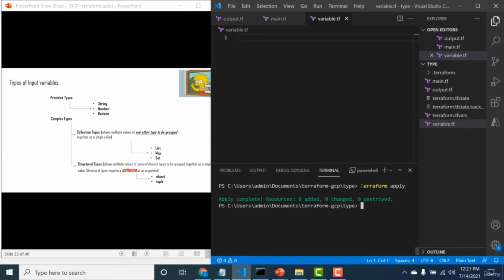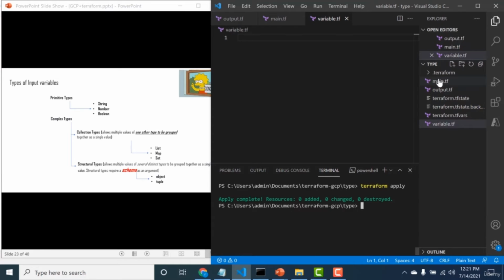Okay, now let's talk about creating some variables and displaying them as output. We might also define a few local variables. Let's start with the most basic, the primitive type of string. Before we create these variables, we need to declare them and then assign values to them.